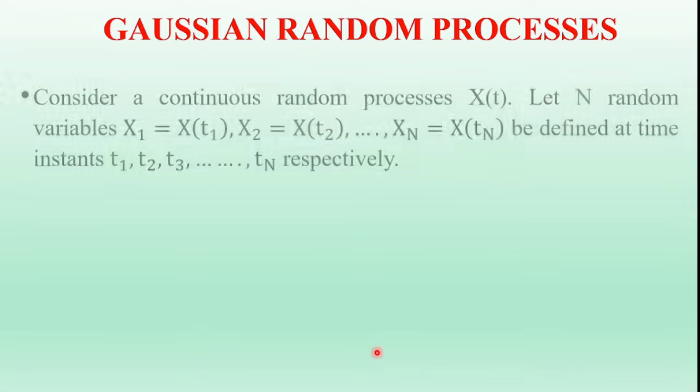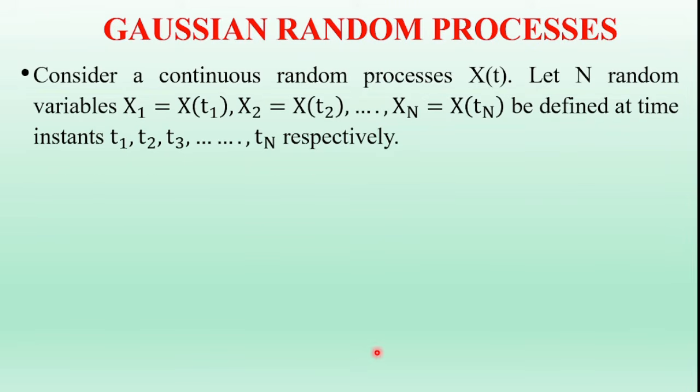In this video, I am going to discuss about Gaussian random process and Poisson random process. So first we are going to discuss about Gaussian random process concept. And what is Gaussian random process? In my previous videos, in previous chapter, we have already discussed about concept of Gaussian random variables and the concept of Poisson random variables. So now here we are going to discuss about Gaussian random process and Poisson random process. First one is Gaussian random process.